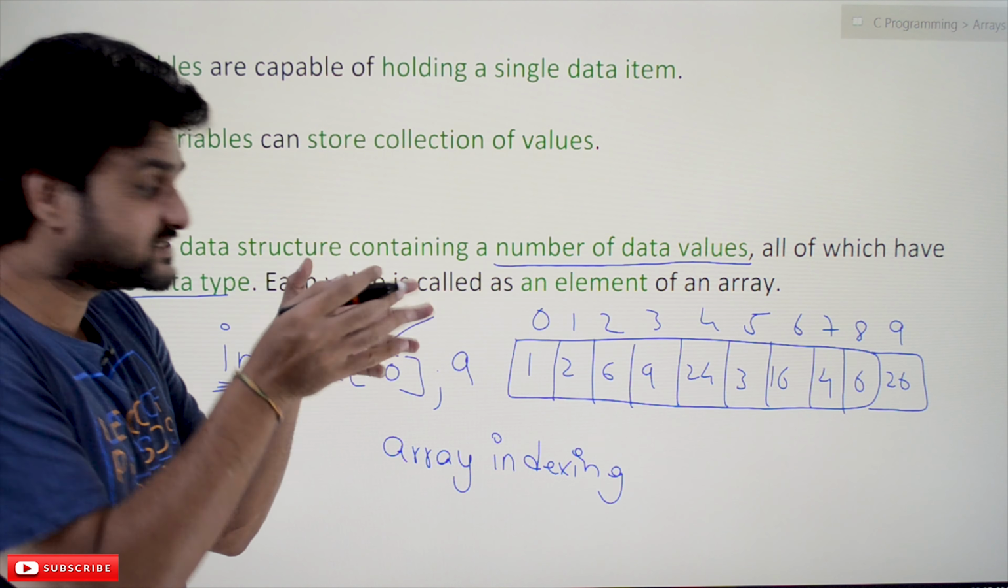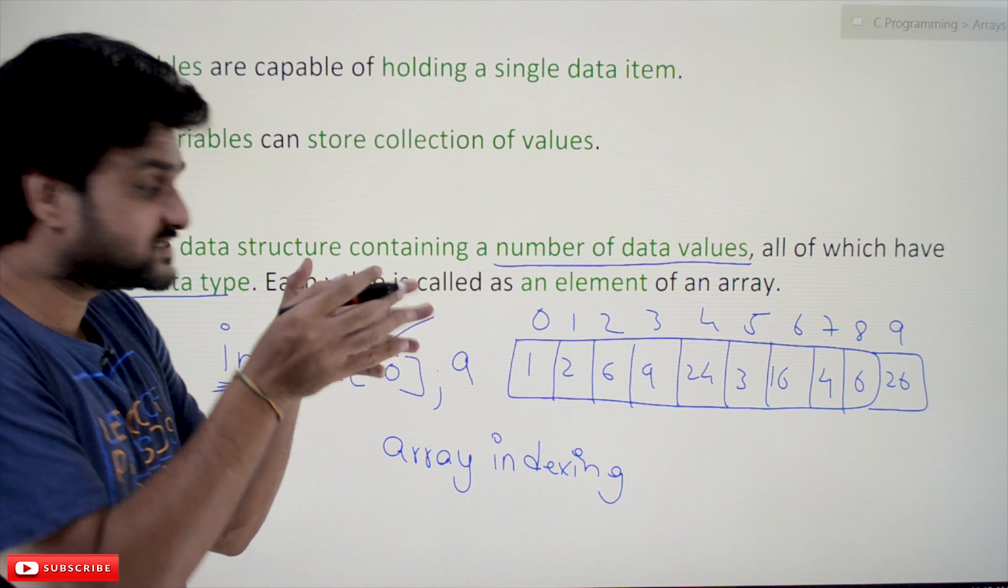For example, if I want to print 16, what do we have to give here? It is a of 6. A of 6 has the value 16. So the value at that particular index will be accessed, and we can use it as we like.